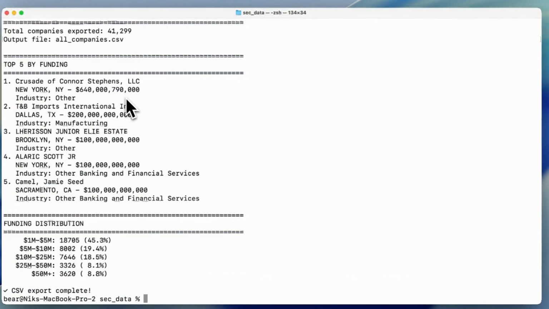Okay, so again, this is not perfect data, but step by step, we just make the data better and better and better until it's really useful data for people to find jobs.